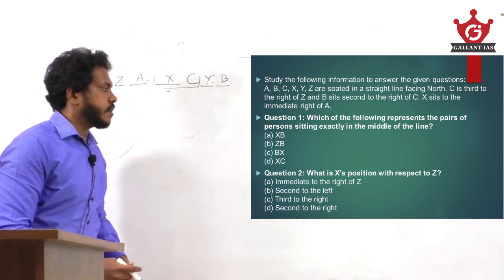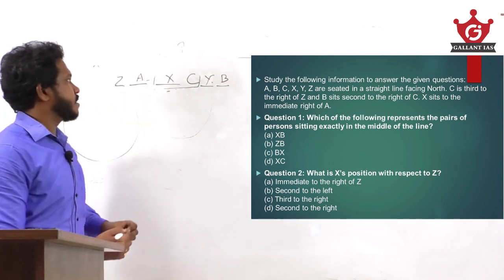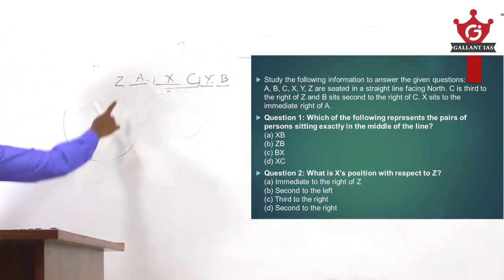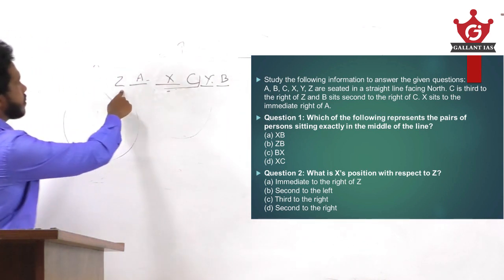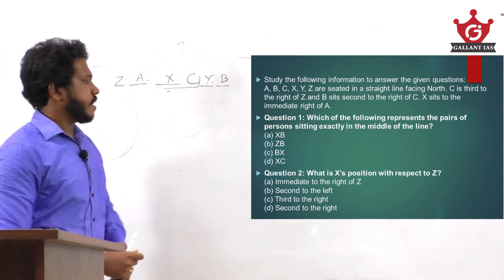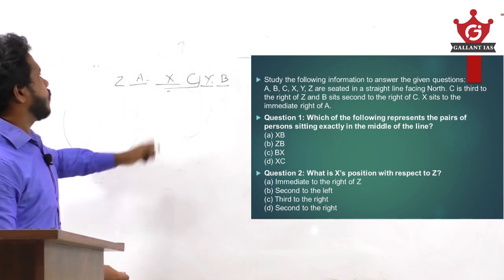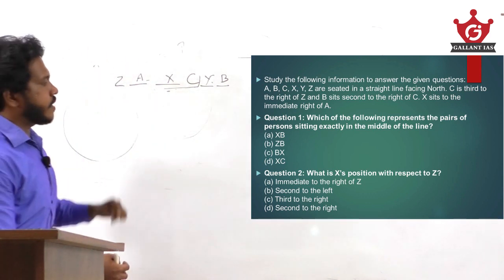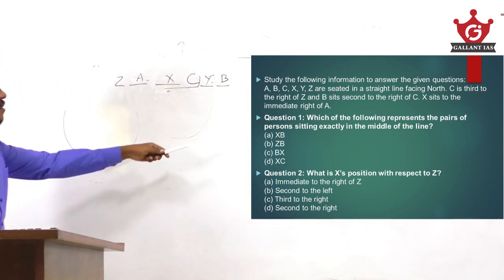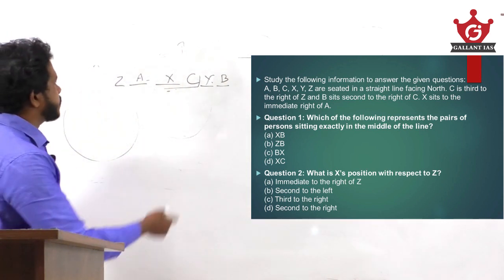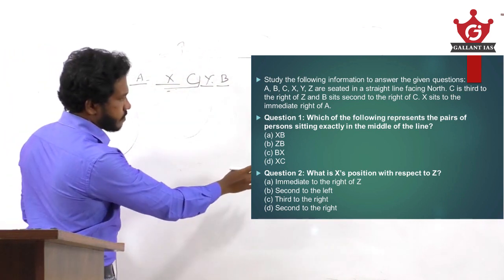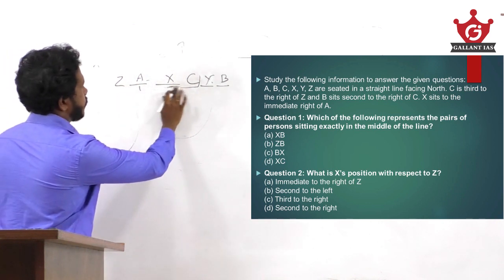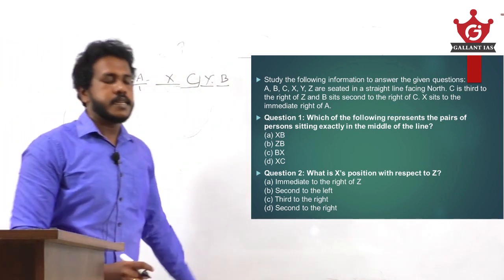Now the second question, what is X's position with respect to Z? So check the options. Immediate to the right of Z is A, not X. Now second to the left. No, X is actually sitting second to the right of Z. Third to the right. No, it is actually second. So the third option is also wrong. Second to the right, option D is correct. X is sitting second to the right of Z. First position, second position. So our answer is option D.